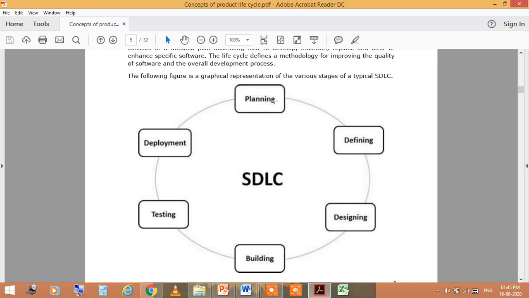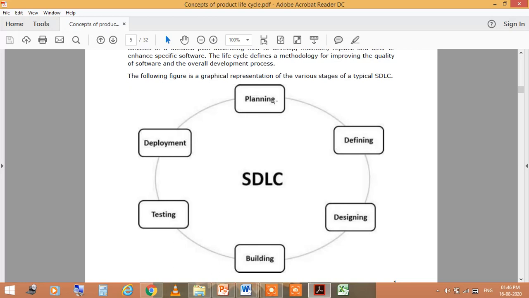And next phase is the building. Building means what? To create. Okay, so on the basis of designing, you need to build this software project scenario. Okay, then after building, testing should be done, because everything is completed, and now your testing should be done, so that you can easily understand whether your software which you have developed is properly functioning or not, properly running or not. So then after you can hand it over to the customer, right?